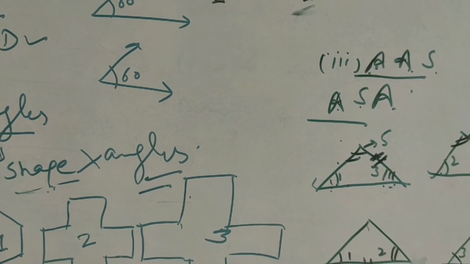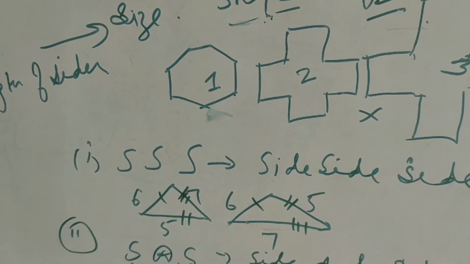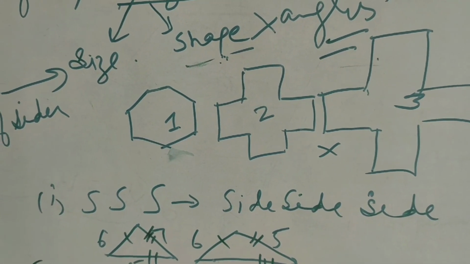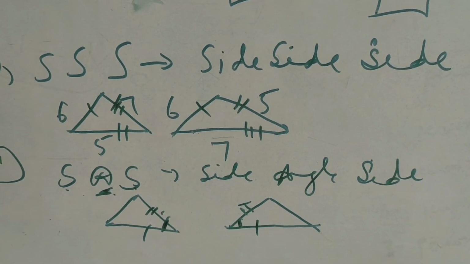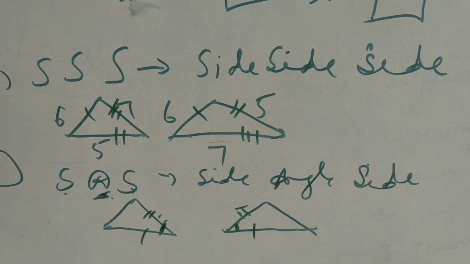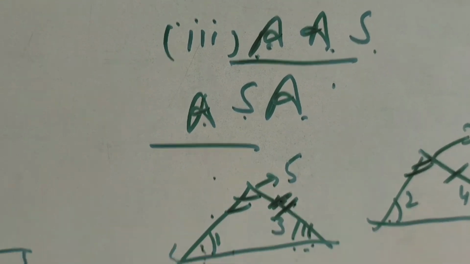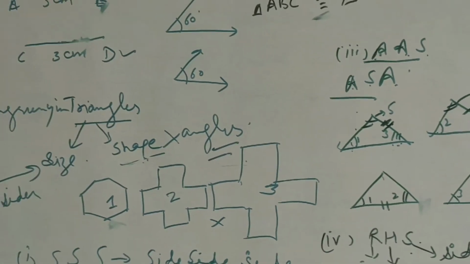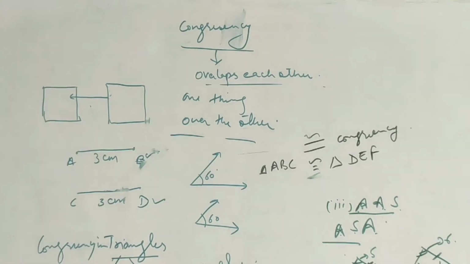So the most important thing is the order in which these are written. SSS means all three sides. Then we have side, angle, side. The angle between the two sides should be the same, only then will the triangles be congruent. Then we have angle, angle, side, or angle, side, angle. Then we have RHS. So these are the criteria which we will use to prove two triangles congruent.